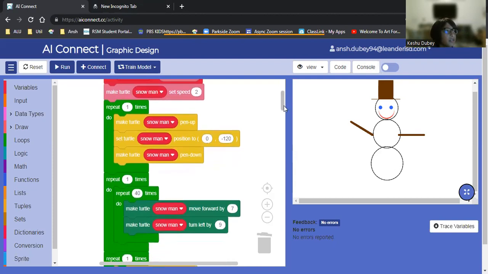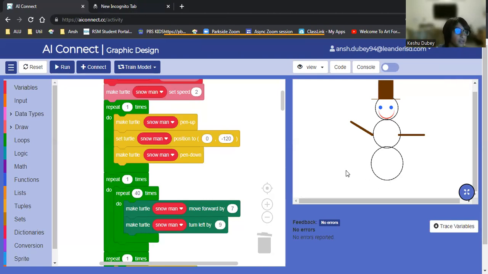I set the speed to 2, so it's kind of slow. I can speed it up, but I like it at 2 because I like to see how it works. First, I take the pen up so it doesn't get any mess on the screen. And I set it to a location, at an x-axis of 0 and a y-axis of -120.